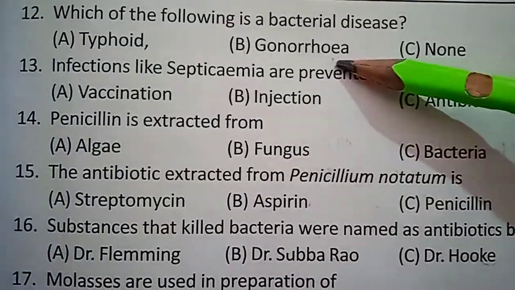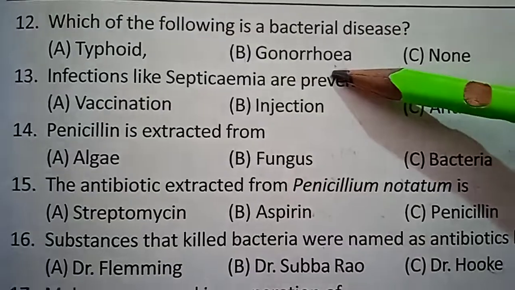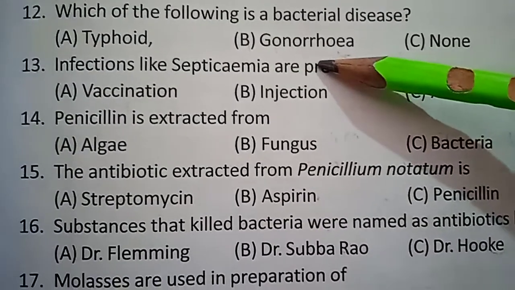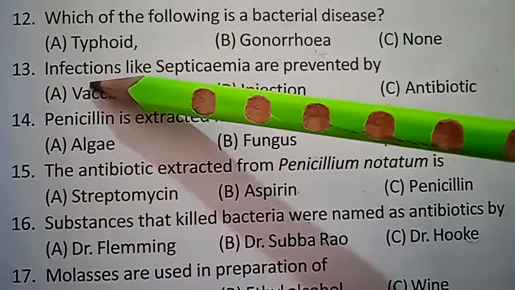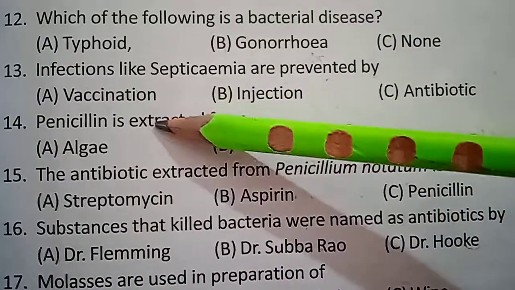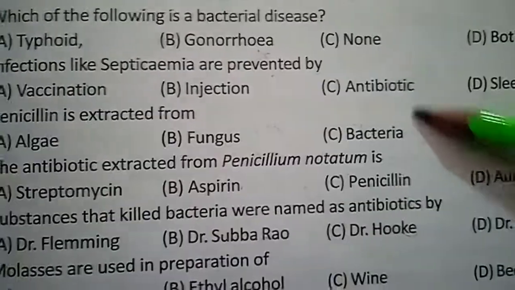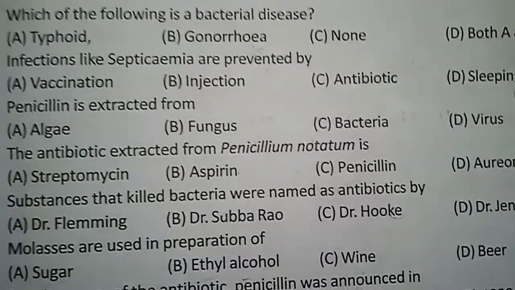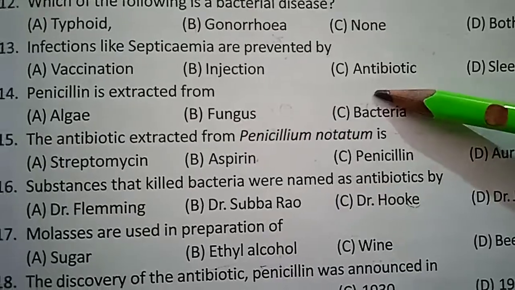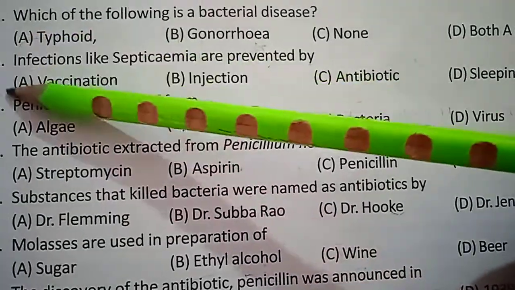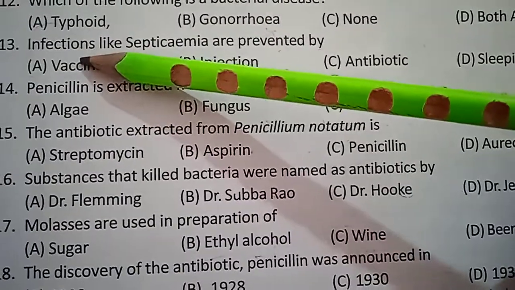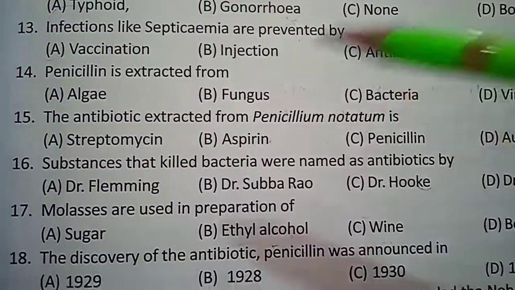Sometimes they will ask about viral diseases and fungal diseases, so we should remember the diseases and how we get them. Infections like septicemia are prevented by vaccination, injection, antibiotic or sleeping. What is the answer? Antibiotic. Whenever you come across the word infections, it is mostly prevented by antibiotics.